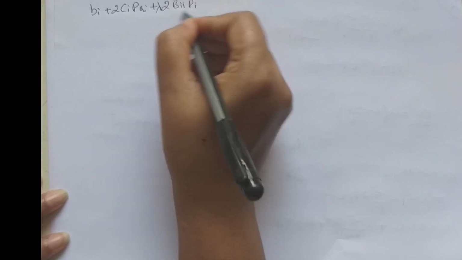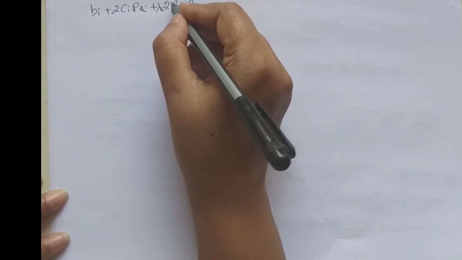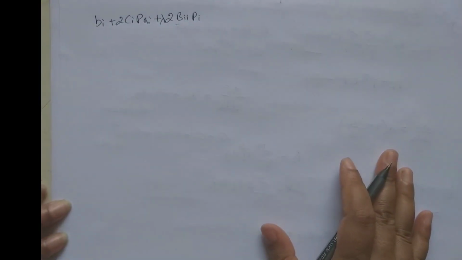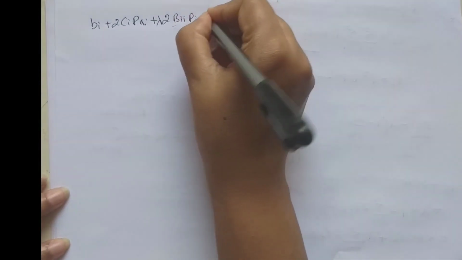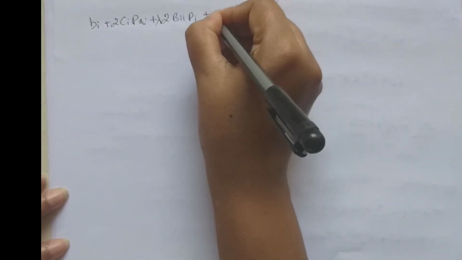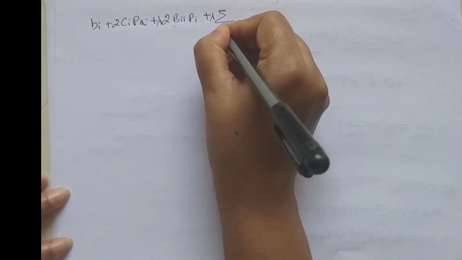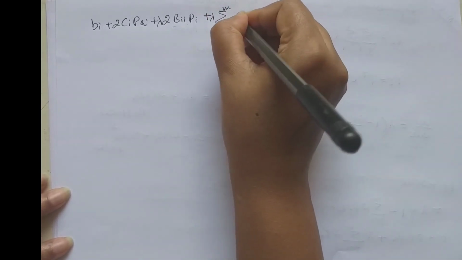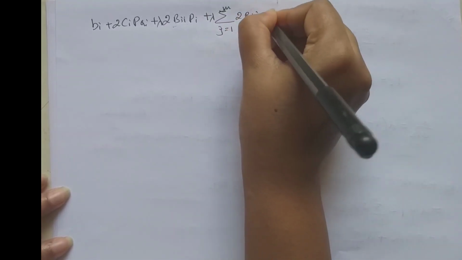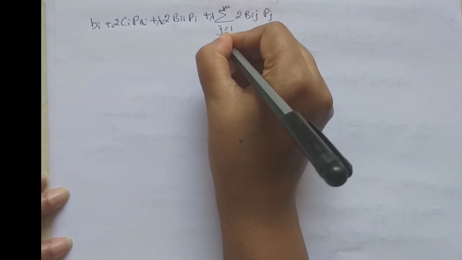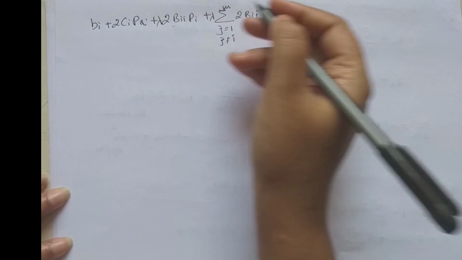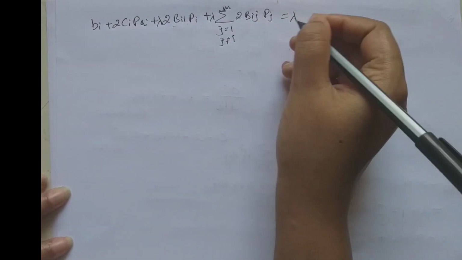When we take the ith term outside, it becomes lambda into 2Bii Pi, plus lambda into the summation where j varies from 1 to m of 2Bij Pj, but here j is not equal to i because the ith term has been taken outside, is equal to lambda.